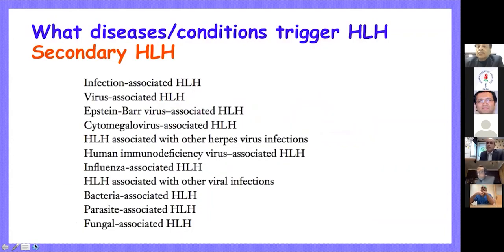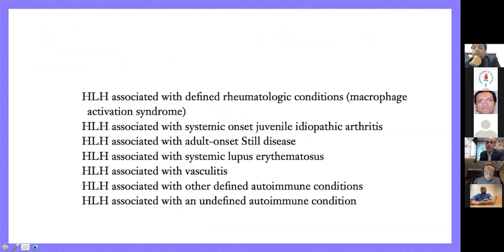What are the diseases or conditions that lead to secondary HLH? So infections are the most common in India. Dengue and typhoid are the most common agents which lead to HLH. EBV is another very important reason why a patient can develop HLH. So often these viruses, bacteria, sometimes parasites trigger HLH in a patient, and we need to treat the trigger and the HLH improves. HLH is associated with a lot of rheumatological conditions.